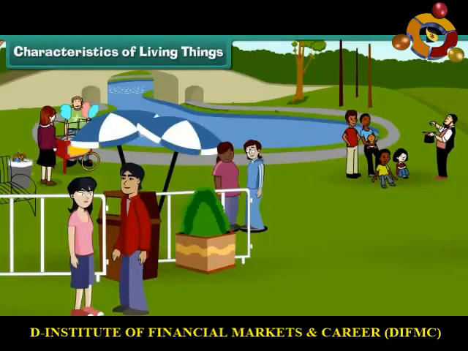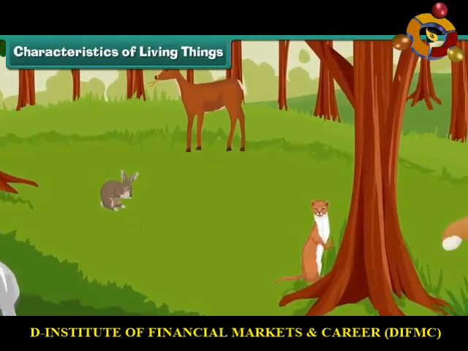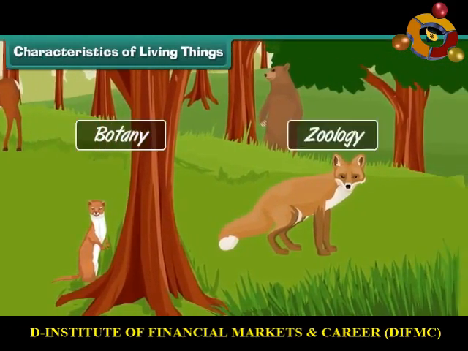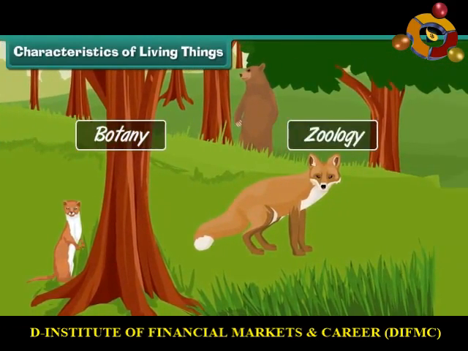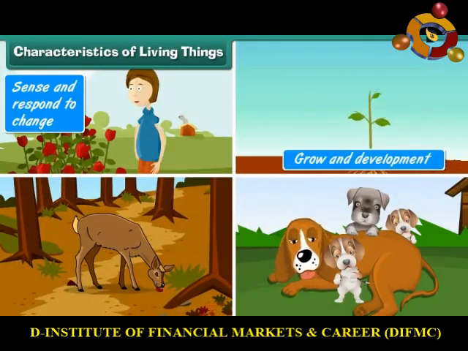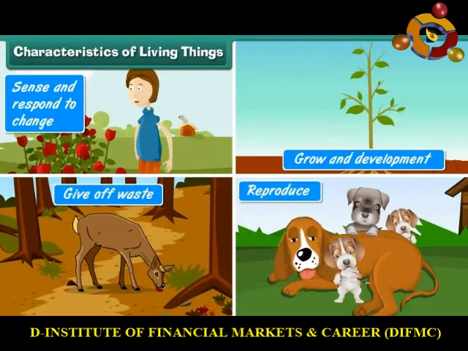Characteristics of living things. Things which depict growth, reproduction, and the ability to sense the environment and mount a suitable response are called living things. Plants and animals both are living. Therefore, biology deals with the study of both plants, botany, and animals, zoology. All living organisms share the following basic characteristics: sense and respond to change, growth and development, give off waste, reproduce.